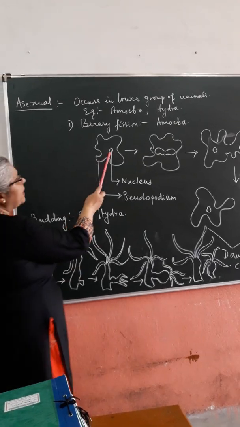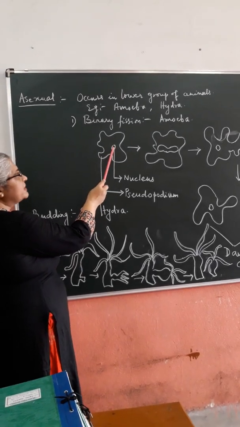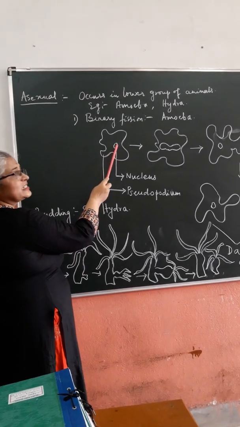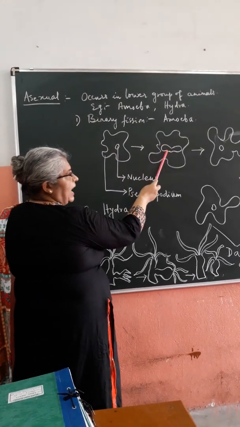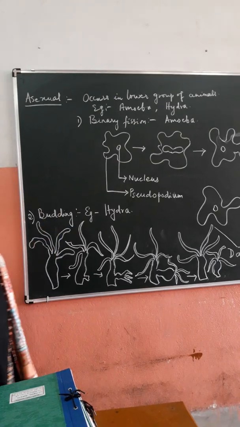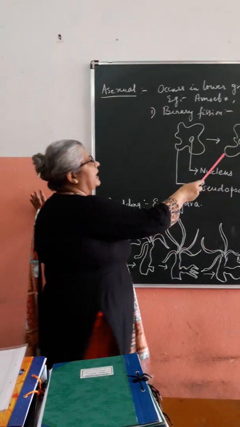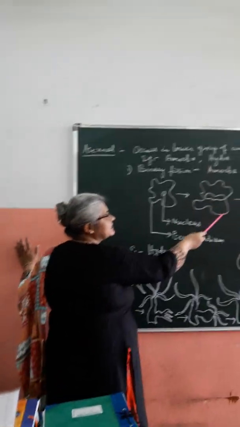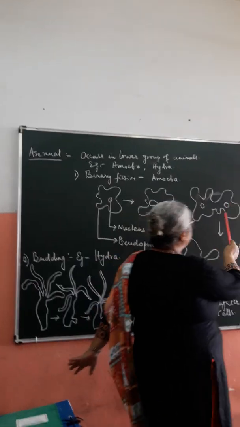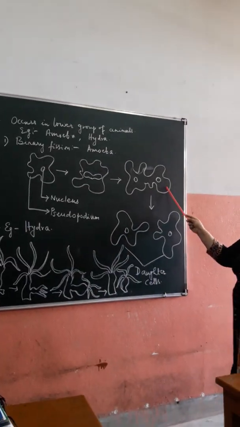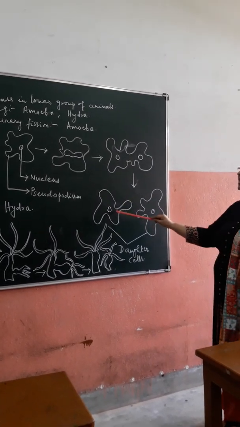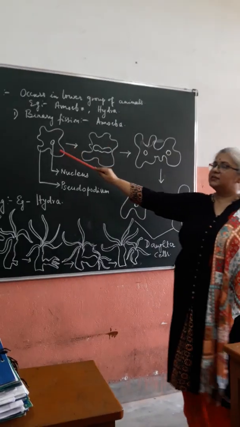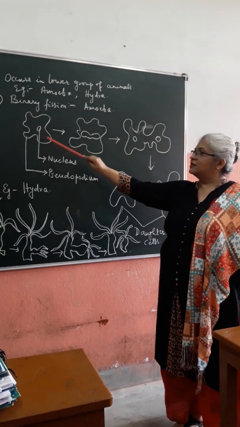Now this amoeba's nucleus, what happens to this? It starts dividing and it spreads out, and the division is not regular, it is irregular, and it separates the entire amoeba into two parts, where we find two daughter cells produced from a single mother cell.